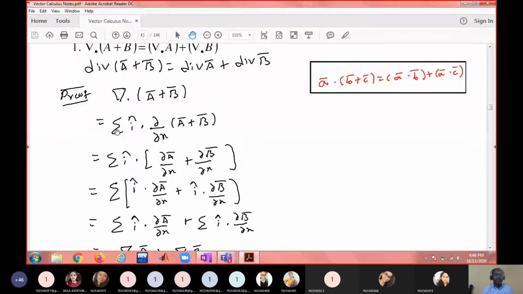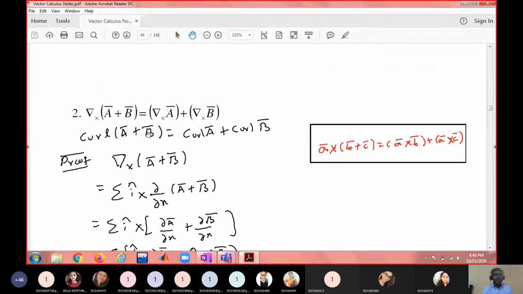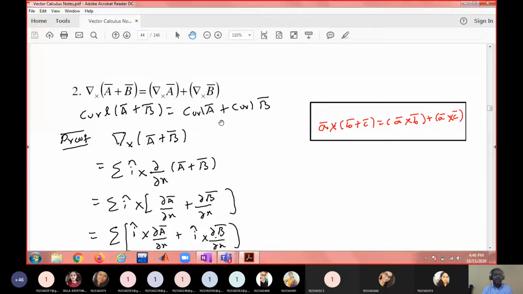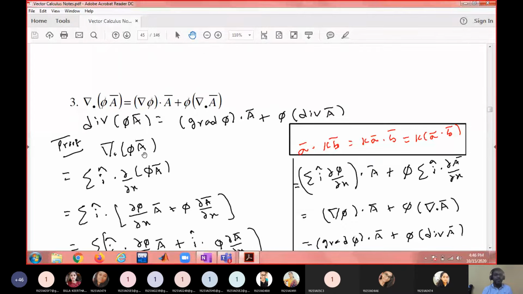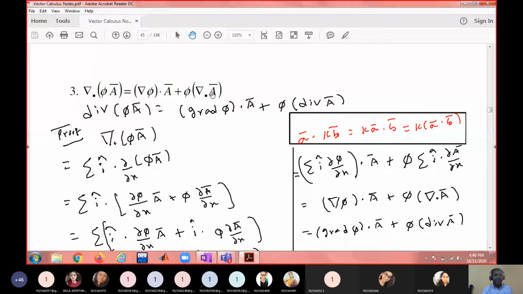When you replace the dot with cross, you get another result: curl of a bar plus b bar equals curl a bar plus curl b bar. Similar result, I just replaced dot with cross. And this is a very important result, frequently used in solving problems: divergence of phi a bar equals del phi dot a bar plus phi into del dot a bar. Phi is a scalar, a bar is a vector function, and the divergence of a vector function must be scalar. Del phi is a vector, a bar is a vector, vector dot vector is scalar. Divergence of a bar is a scalar, scalar into scalar is scalar, scalar plus scalar is scalar. So this expression is meaningful.